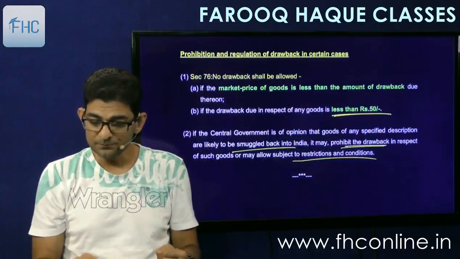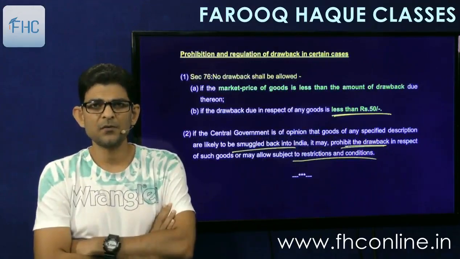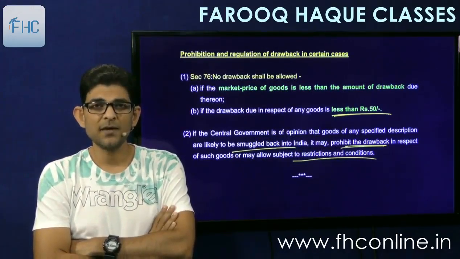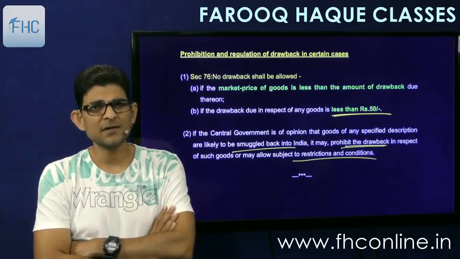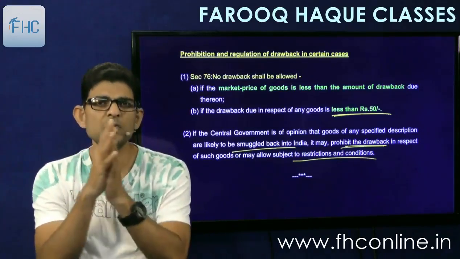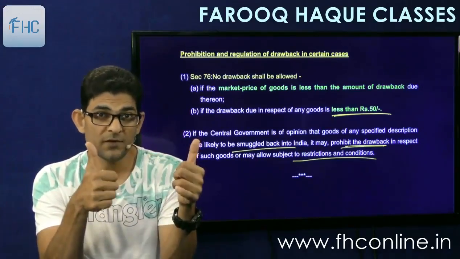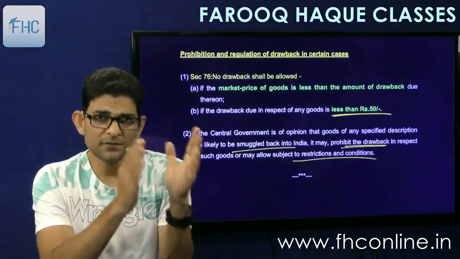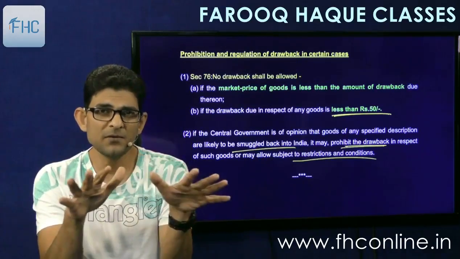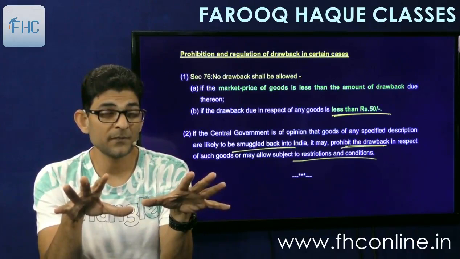So that was a chapter of duty drawback. Basically a simple chapter. One question of 3 marks at the max will come out of this, and the rules are given in detail here in the notes, but you don't have to study that much in detail. As I told you, important rules only have to be remembered, and sections have to be remembered, section 74, 75, and out of the rules the important points have to be remembered. Rest are academic interest, they are procedures, they don't come in the exam. Fine, very good.